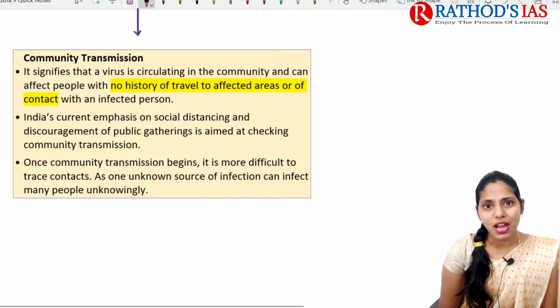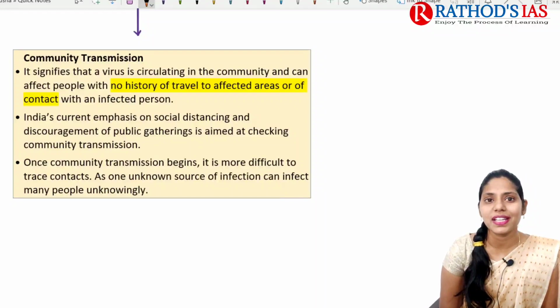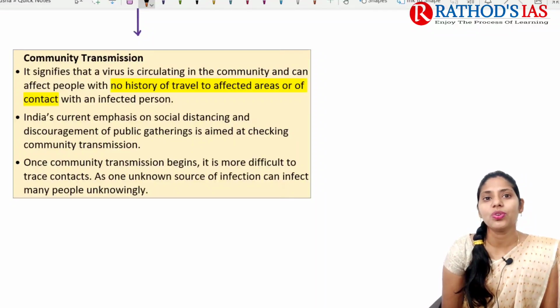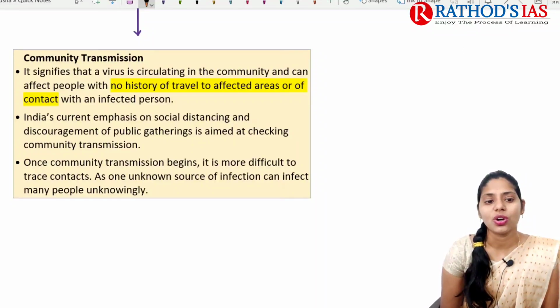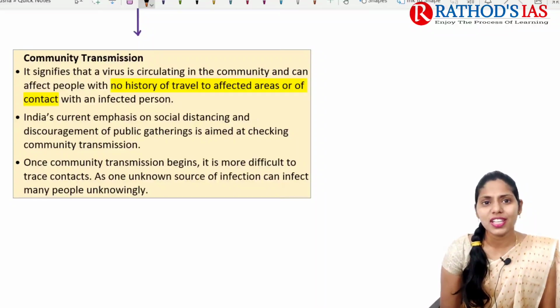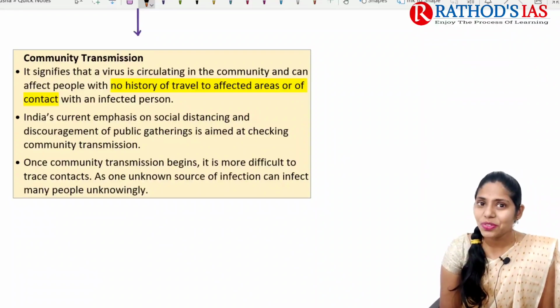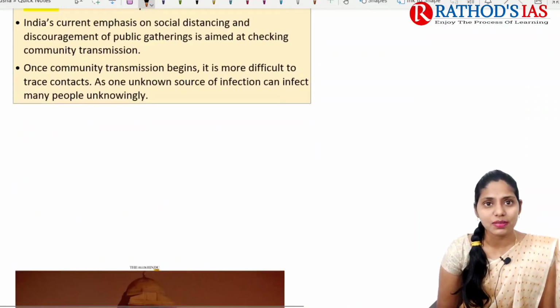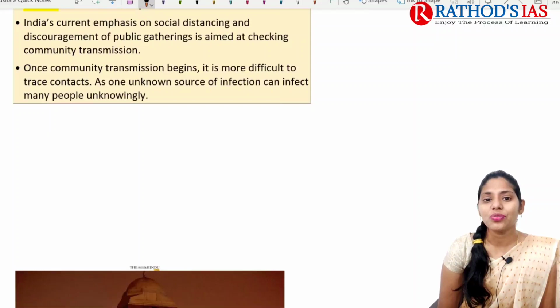So we are talking about what is community transmission. Community transmission is nothing but the virus spreading very fast in the community, and this virus has the capability to even affect people with no history of travel to affected areas, or contact with an infected person as well. Okay, so in India we are taking a number of steps like social distancing, and we are discouraging public gatherings, etc. These are the steps mainly taken to control community transmission. Once community transmission begins, it becomes very difficult to trace the contacts.